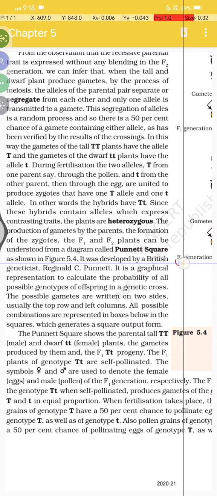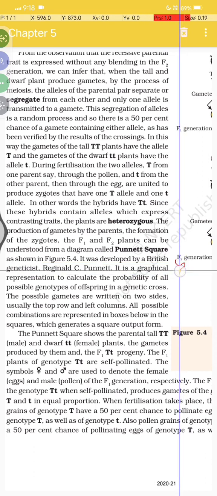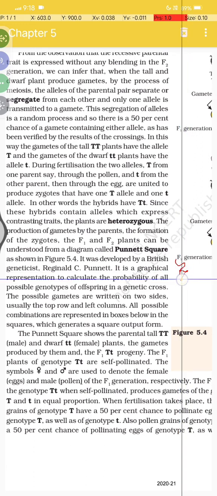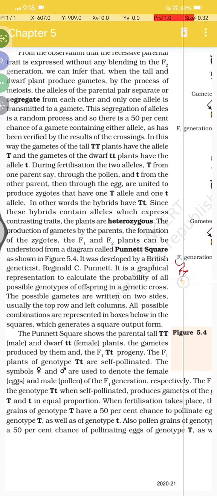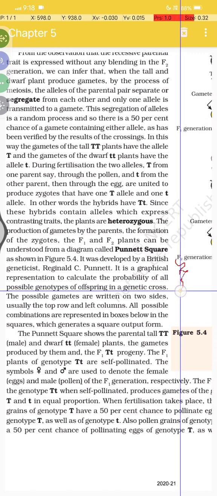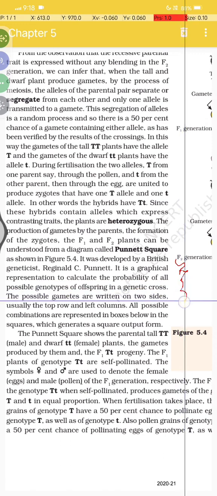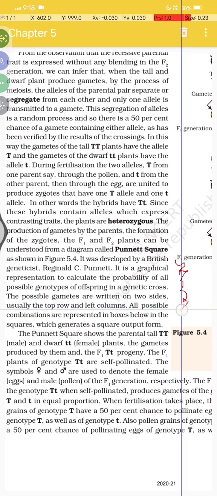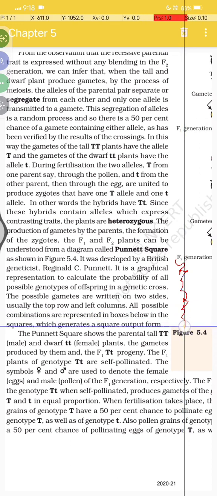It was developed by the British geneticist R. C. Punnett. It is a graphical representation to calculate the probability of all possible genotypes of offspring in a genetic cross. The possible gametes are written on two sides, usually the top row and the left column. All the possible combinations are represented in the boxes below, which generates a square output.